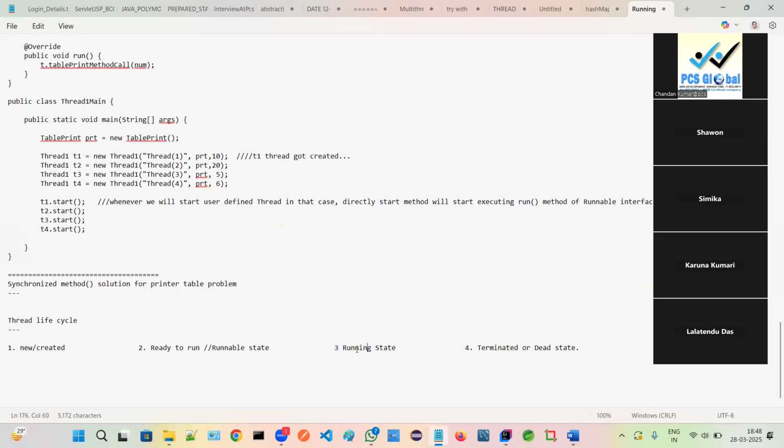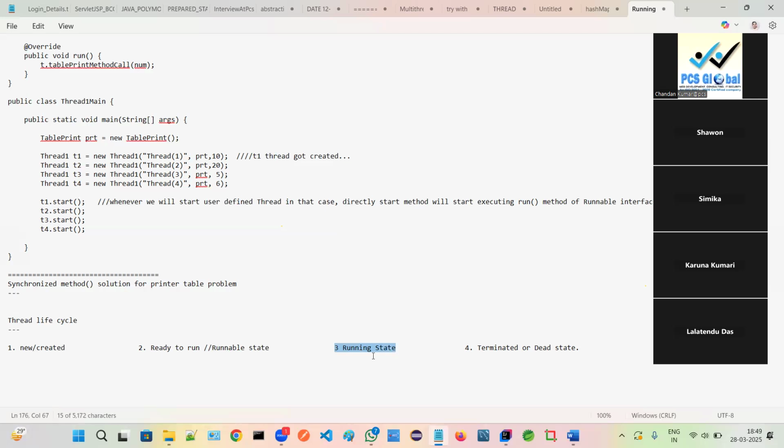In the similar way, while one thread is running whose priority is 7 and another thread is in the ready state whose priority is 10, 10 priority is higher than 7, right? So the thread scheduler will keep an eye on priority also. Once it finds that one thread has very high priority, it will give a signal to the CPU to release the execution of this one, and that thread will get executed.